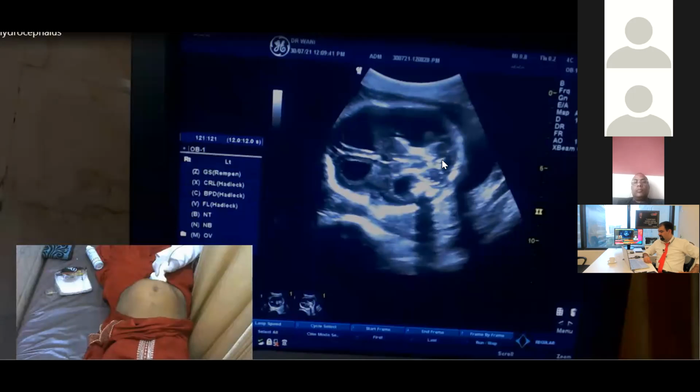Where is the obstruction? Should I repeat the statement, yes or no? Yes, sir. Should I repeat or did you get the point? Sir, please repeat. Both lateral ventricles dilated, third ventricle dilated, fourth ventricle dilated, and cisterna magna not seen, obliterated, not appreciated. Where is the obstruction?